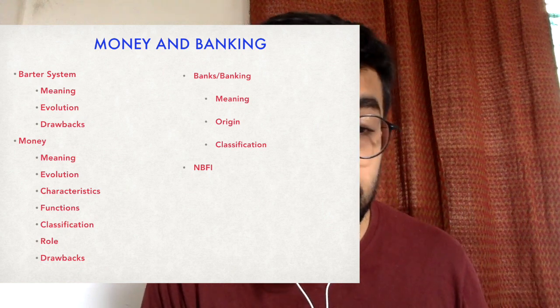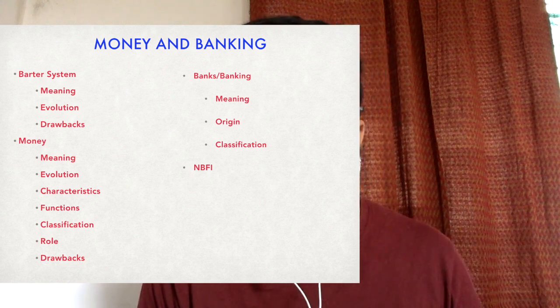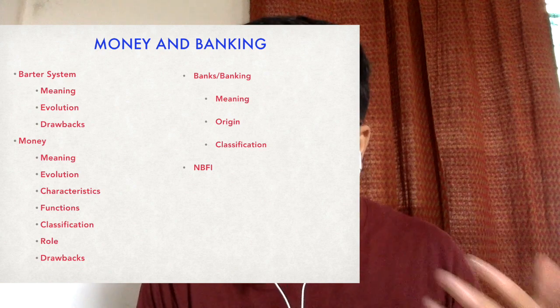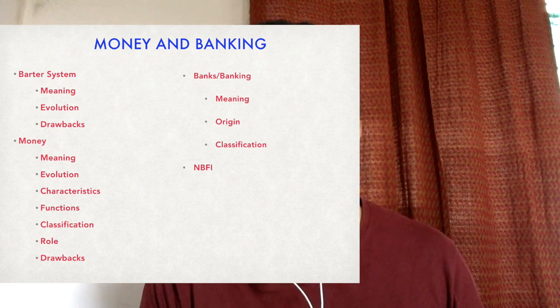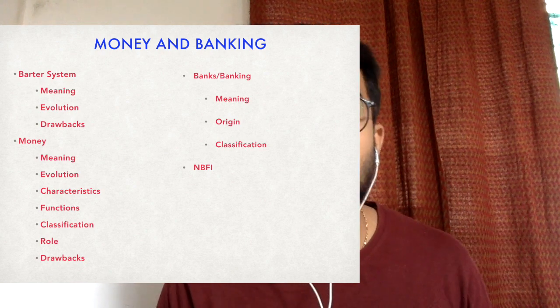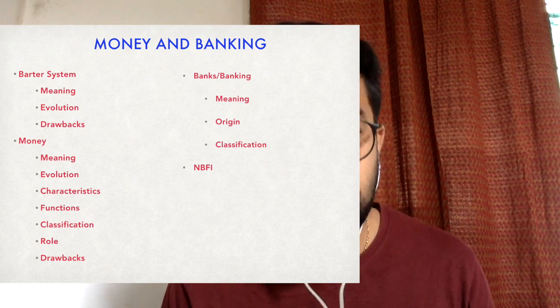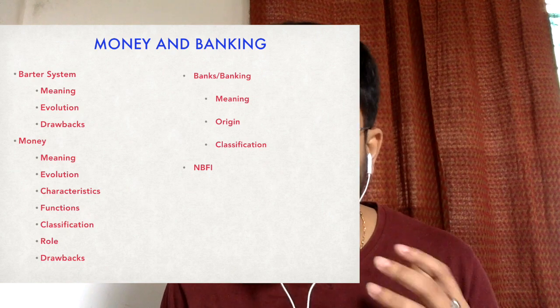Then we will also look at banks and the banking system. What is the meaning of banks? What was the origin and evolution of the banking system? How can we classify banks into different sections? And finally, we will also look at this concept of non-banking financial institutions. So we will be dividing this chapter into four parts.